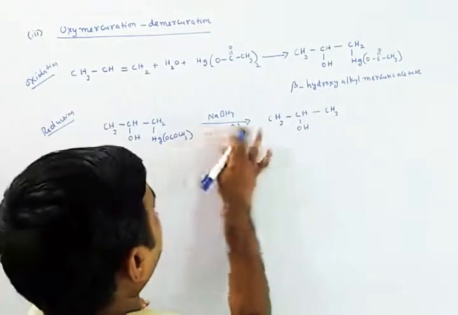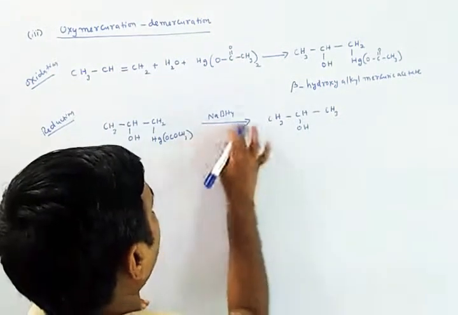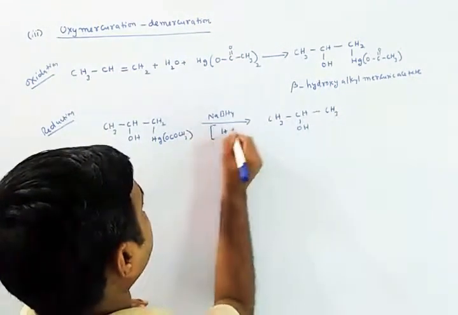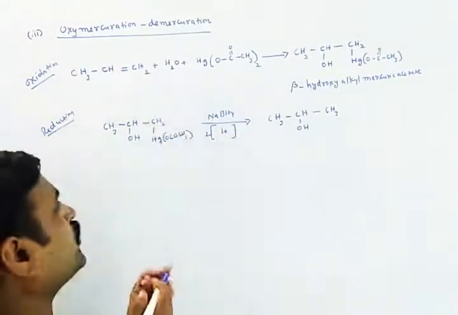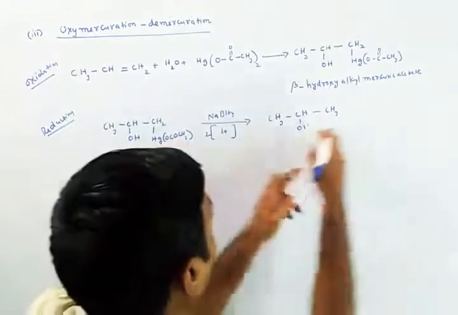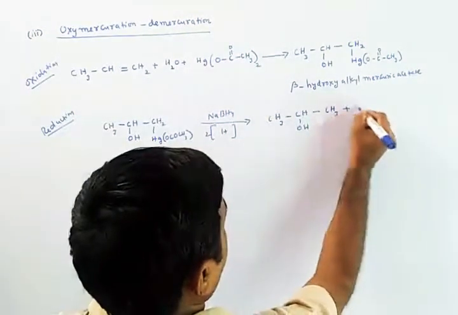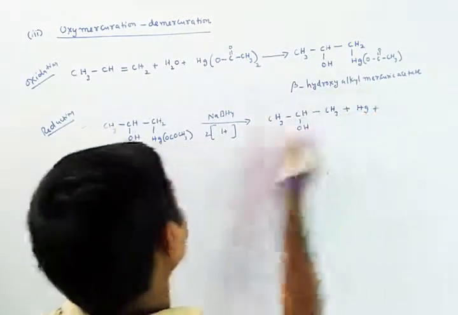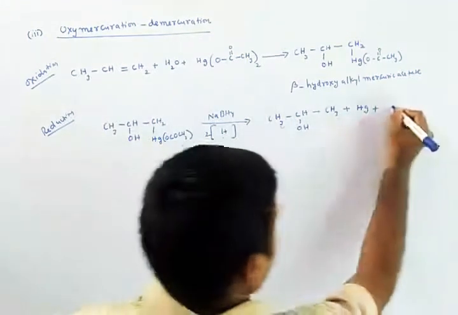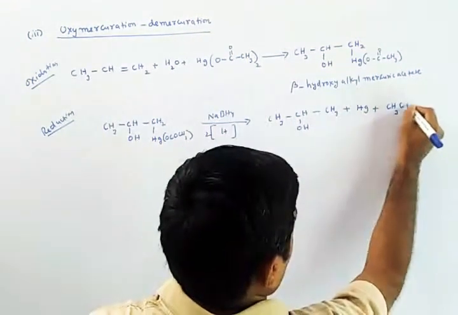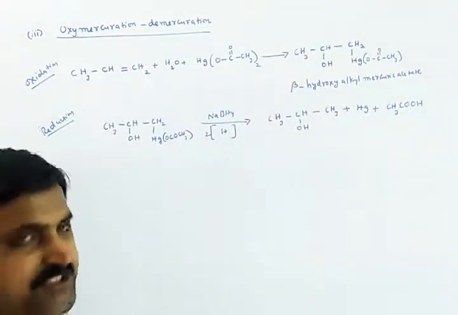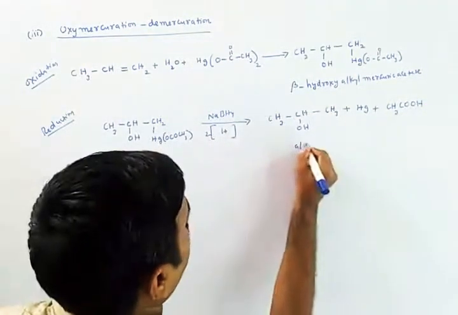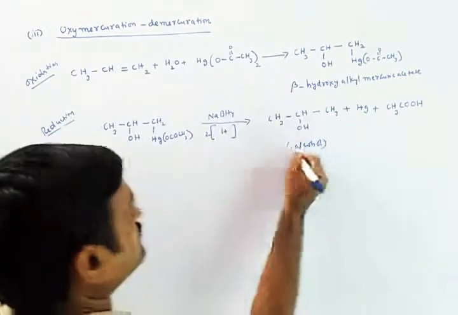In the reduction you can take hydrogens, very simply. If you take 2 hydrogens, then one will add on to this carbon, and one will go along with the acetate ion. So mercury we are removing, and the acetate ion will become CH3COOH. Likewise, you can understand this reaction. This is the alcohol we have obtained in this reaction.